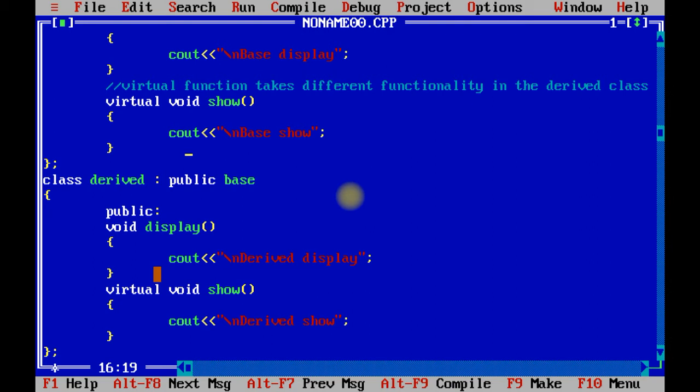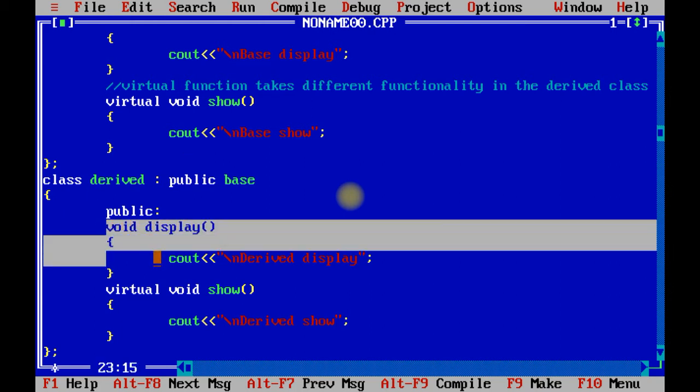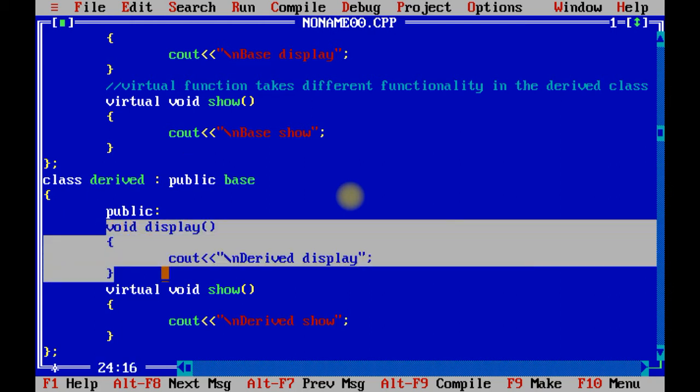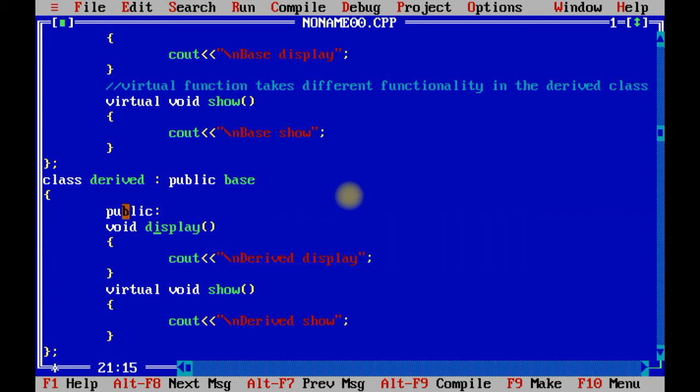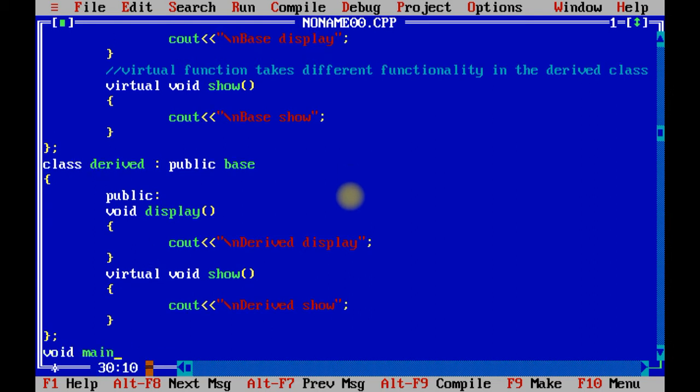So this is the basic difference between overloading and overriding. Over here we have used the concept of overriding because we have designed the UDF display in both the classes. So over here the class name is different. Now in the void main portion,